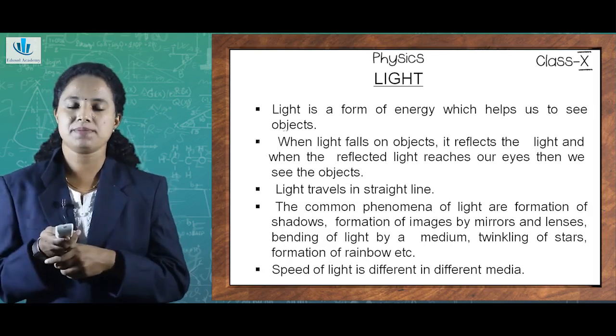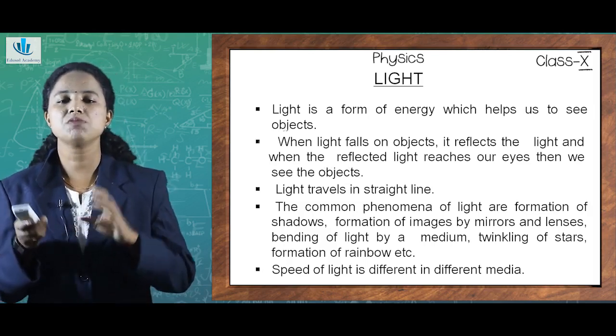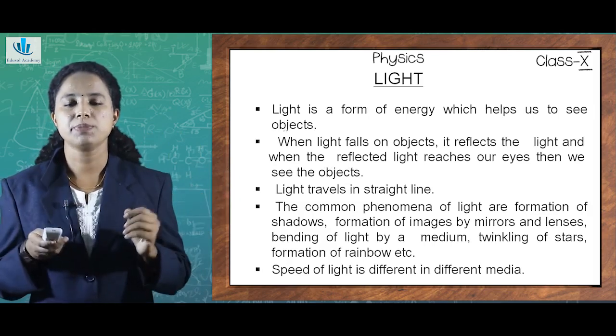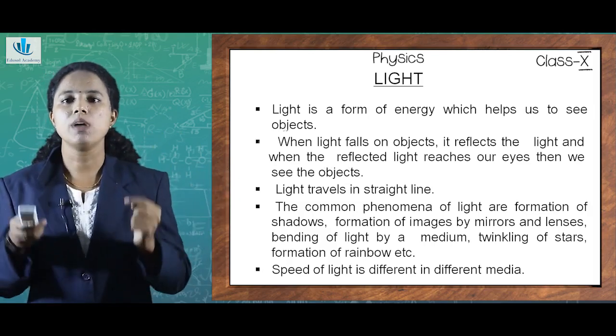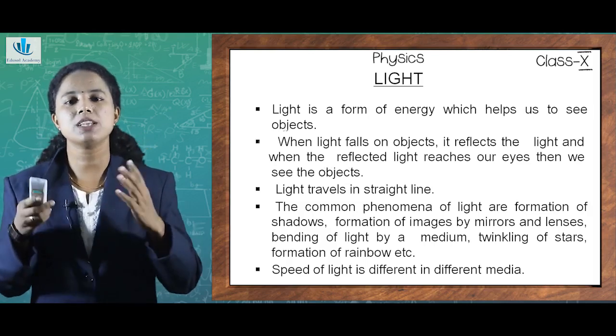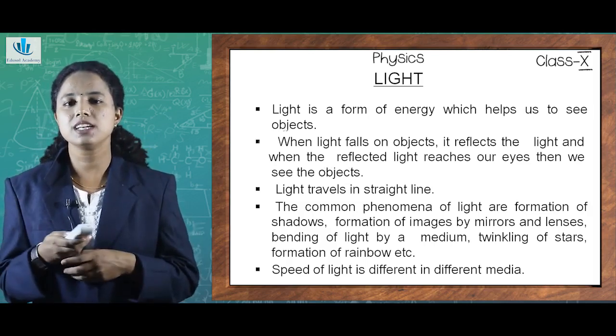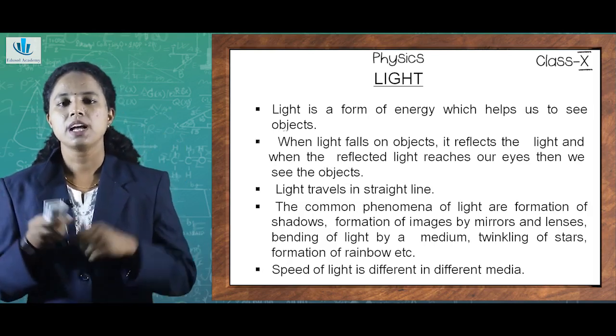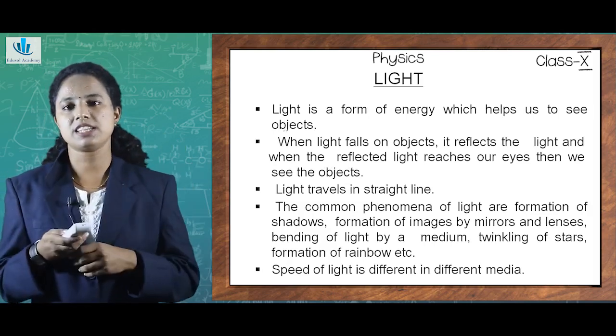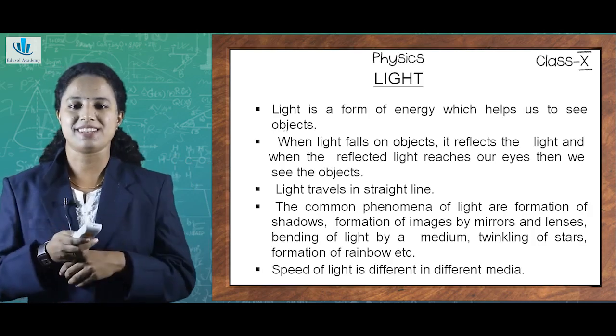How does it happen? When light falls on a particular object, it will reflect the light. And when this reflected light reaches our eyes, we are able to see the object. So, there is a term called reflection. Haven't you noticed this? Light possesses certain characteristics which make it most interesting.